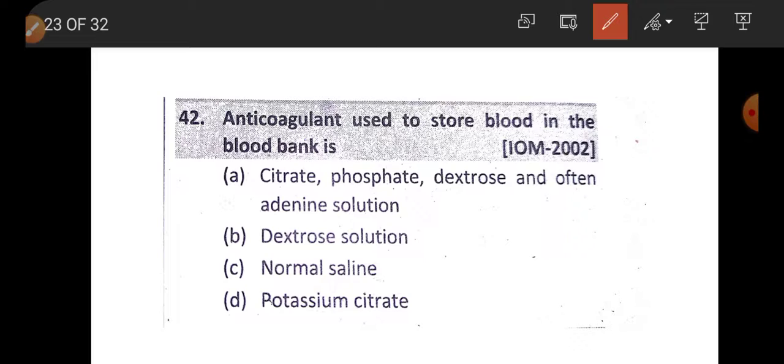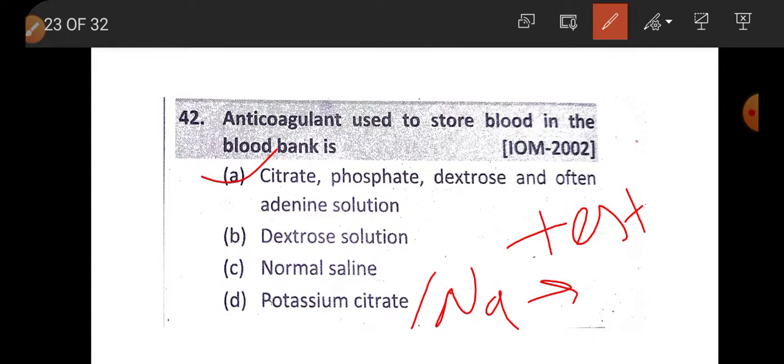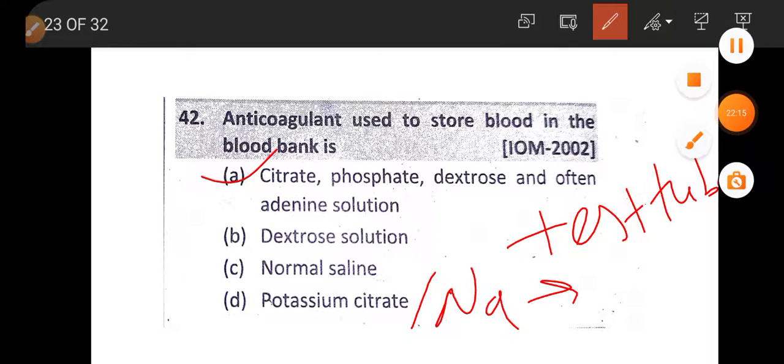Option D, potassium citrate. So the answer is citrate, phosphate, dextrose, and often adenine solution. Sodium or potassium citrate is used to prevent coagulation of blood in test tube in laboratory.